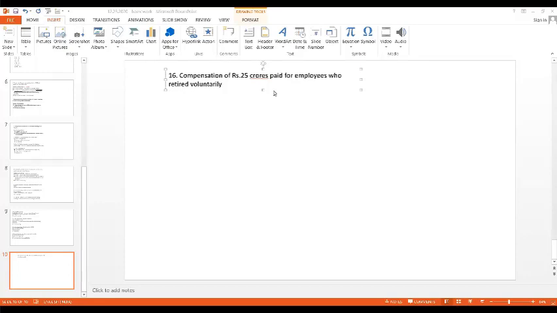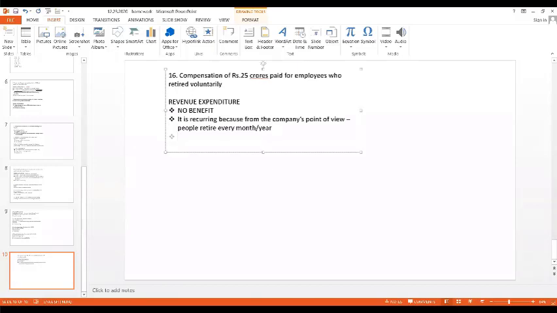It is a recurring. Why? Because today some employees are retiring. Tomorrow also some employees will be retiring. For the company, it is going to be a repeated expenditure. Can you all understand? Yes, ma'am. Very good. Yeah. If anyone is having any doubt, please ask me. The main thing is some of you are thinking from employees' point of view. No, ma, we should think from company's point of view. Yes, no new benefits. That's right, Ishri.